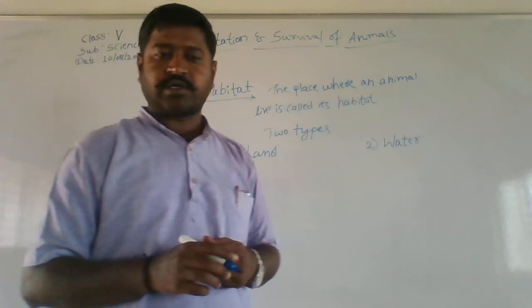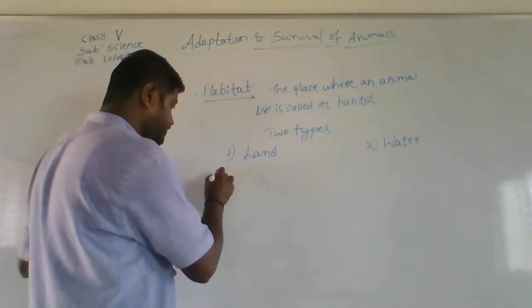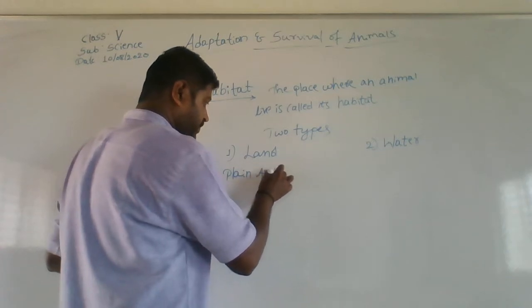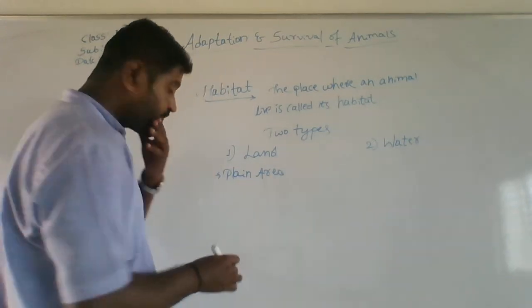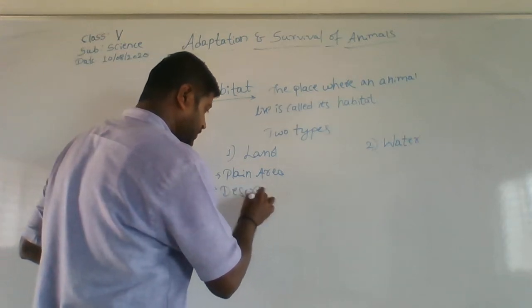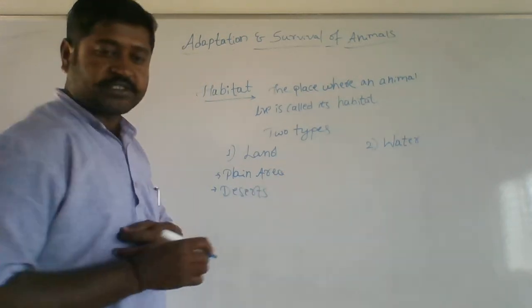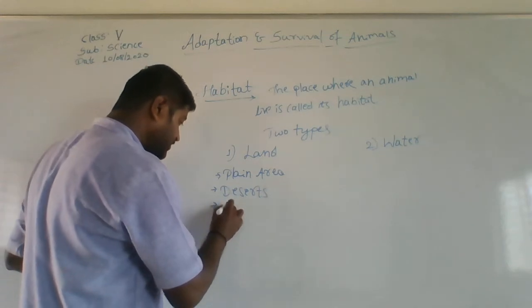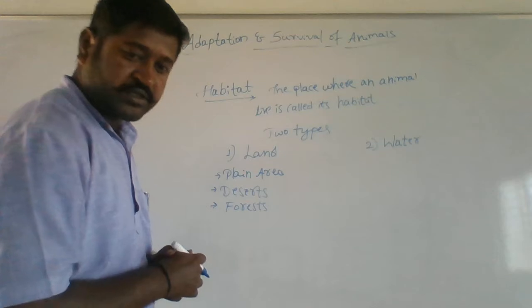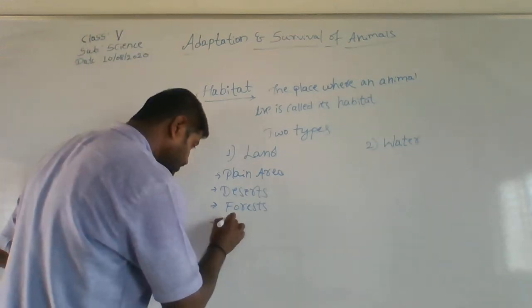In land, what all comes? One is plain area, then deserts. Apart from deserts, we have forests. After forests, it is mountains.